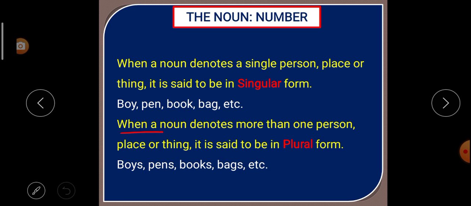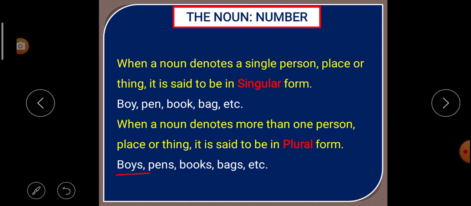Next, when a noun denotes more than one person, place or thing, it is said to be in plural form. Understood? When a noun is denoting more than one person, place or thing, that is said to be in plural form. Look at the example below.